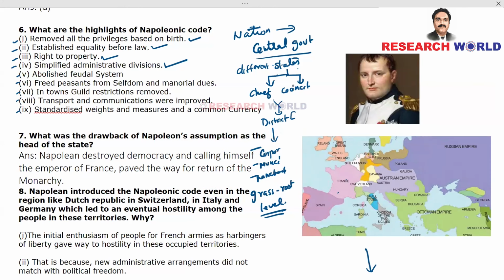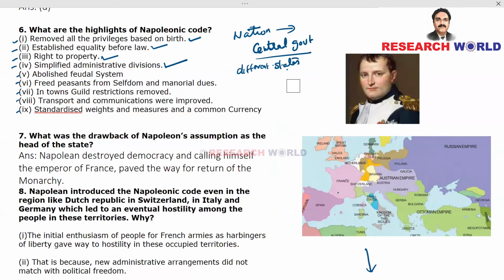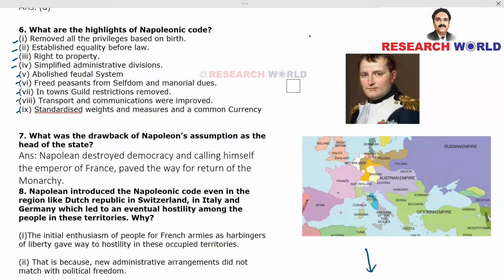That is the central to state, state to district, district to corporation, municipalities, and panchayat. So this is all about what is called an administrative division. Likewise, in France also, Napoleon formulated this kind of administrative divisions for easy governance. The word is governance. All right, that means the ruling.